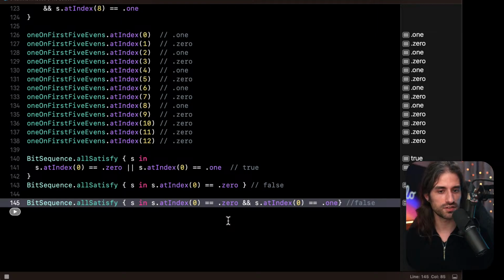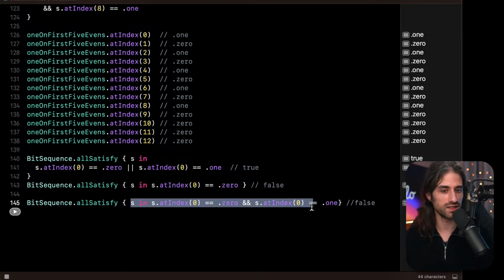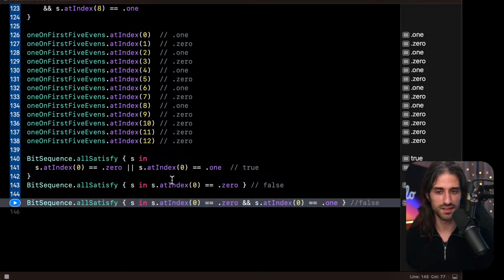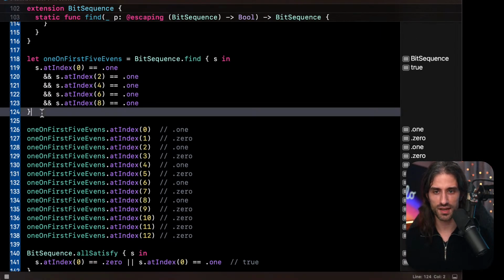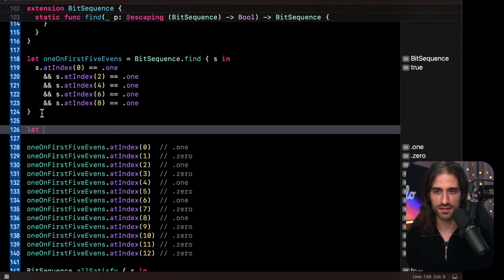And so I guess it just had to take the first sequence that either had 0 or 1 for index 0 to see that it didn't satisfy this predicate. And then I wanted to say, okay, let 1 and 0 on first.